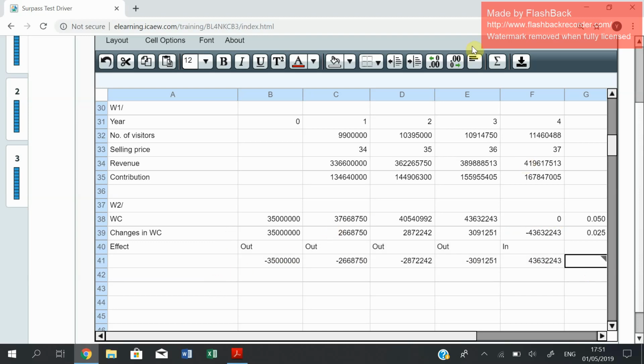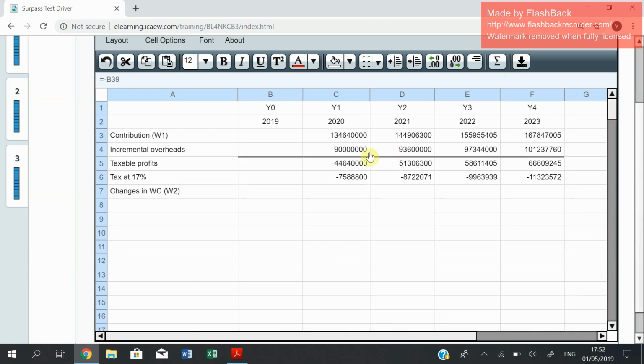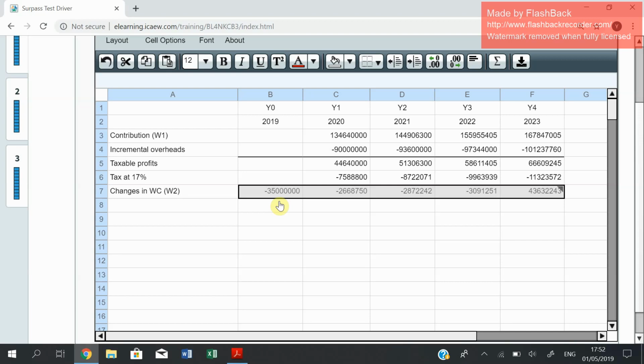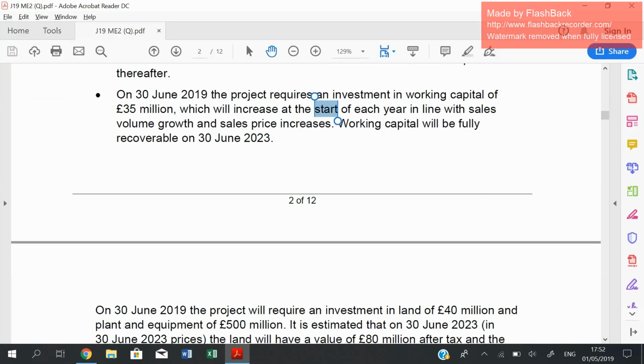Just to confirm, here you can write the autosum. Again, it's 0 for working capital. Now you just copy and paste. Copy from year 0 up to year 4, Control C. This is the changes in working capital. Paste it with Control V in our computation. Here you go. We continue.